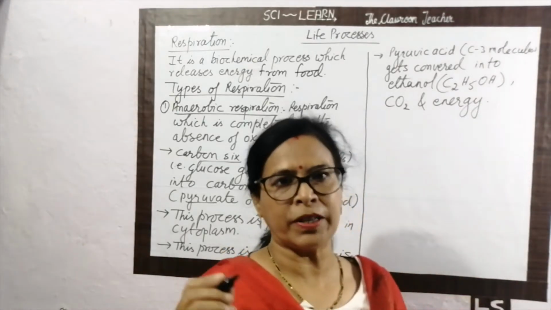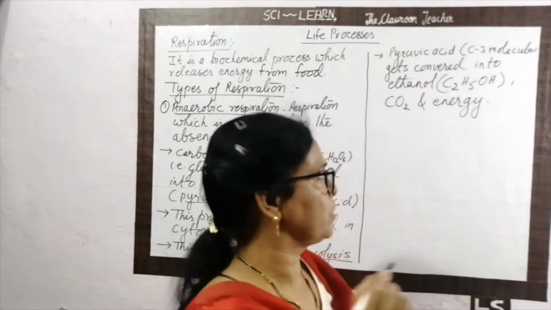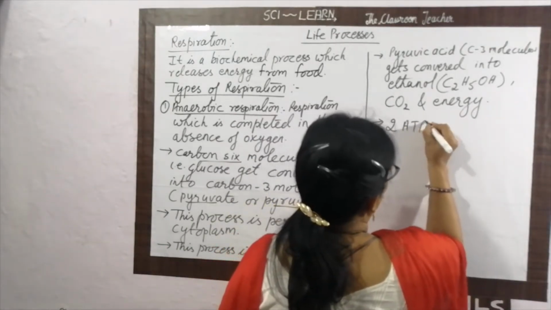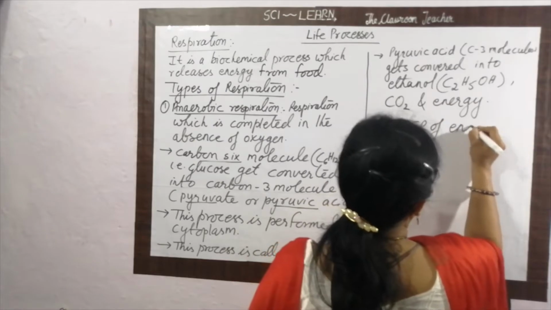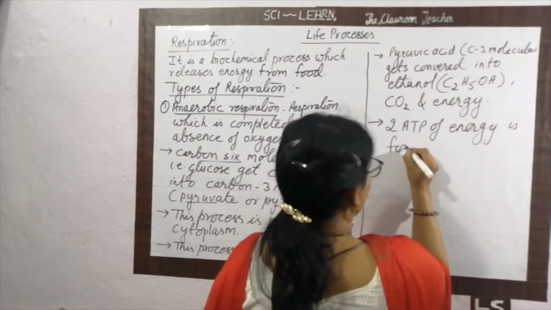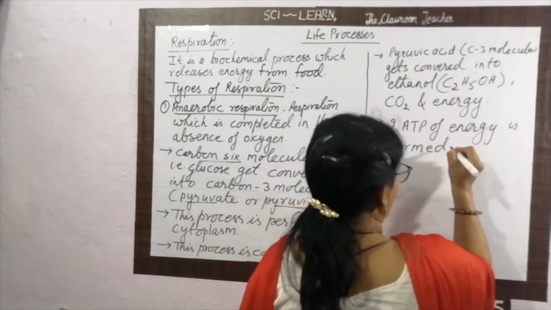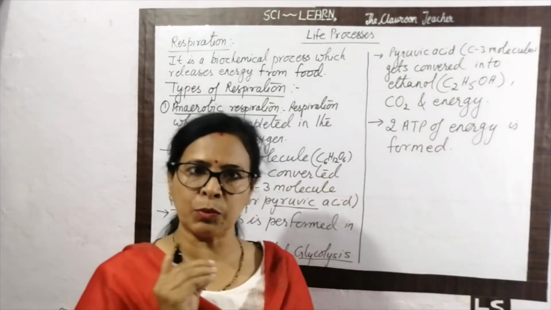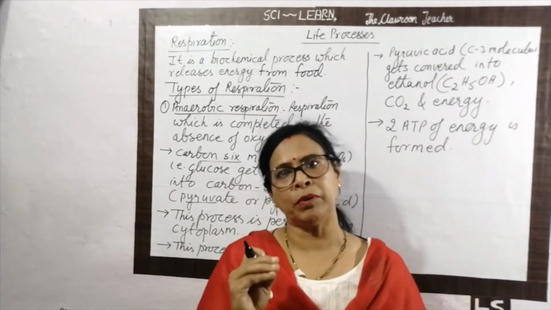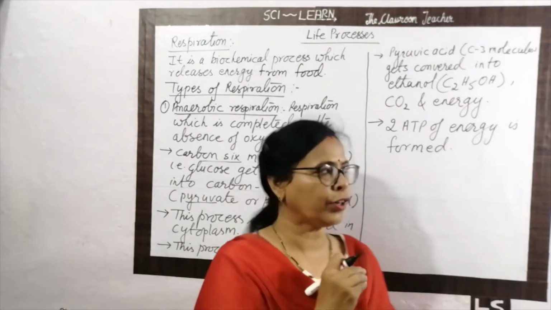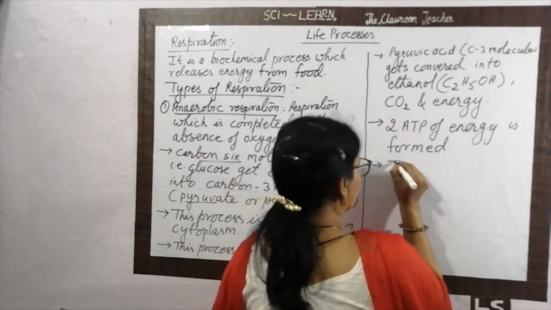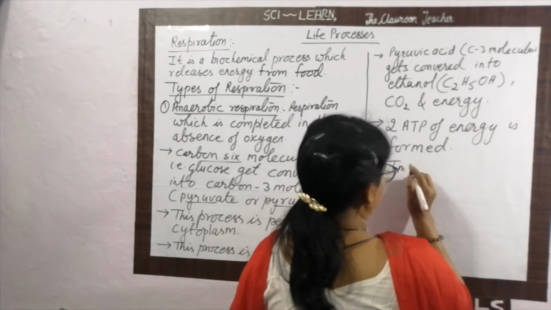So we write it here: ethanol, carbon dioxide and energy. Total how much energy is formed during this process? Total 2 ATP of energy is formed. So what is the special character of this process? Okay, listen carefully. It is the process which is completed in the absence of oxygen. So we call it the incomplete oxidation. What happened actually? Incomplete oxidation of food.